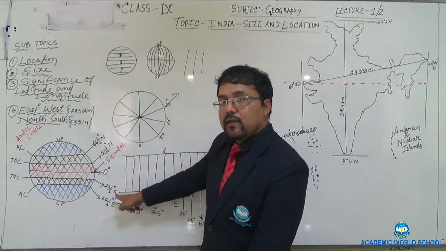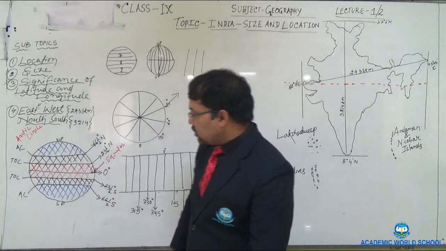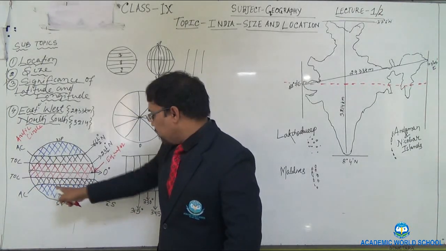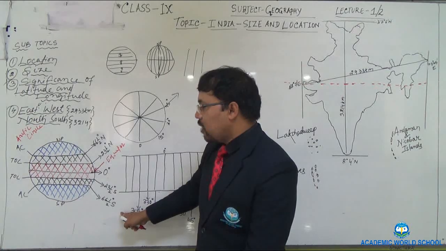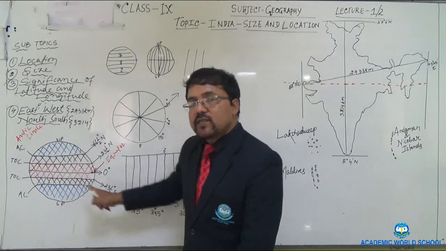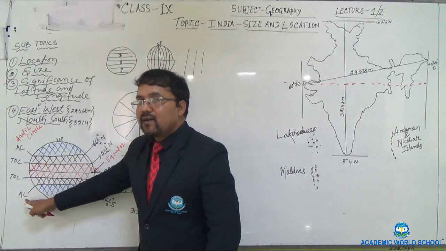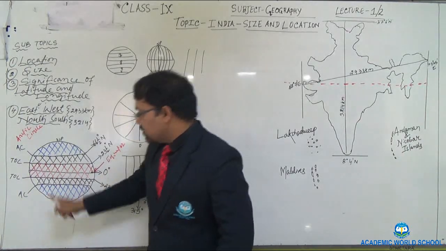Next one, just below this, is another significant latitude at 66.5 degree south, and its name is the Antarctic Circle, and this is the South Pole.